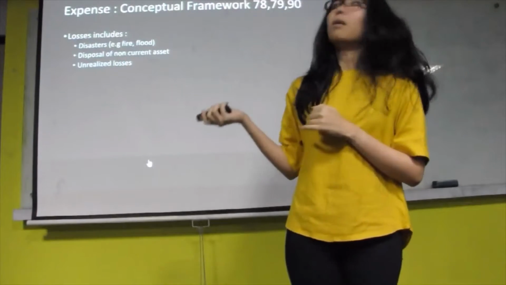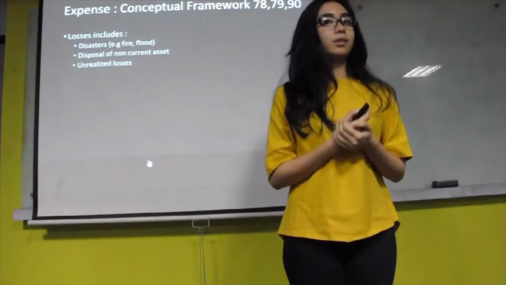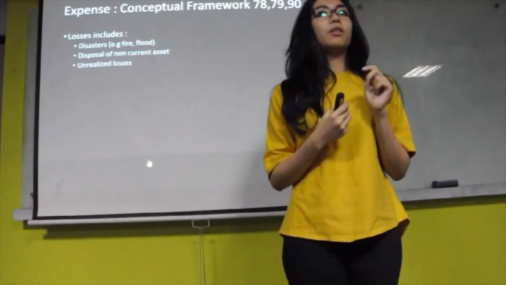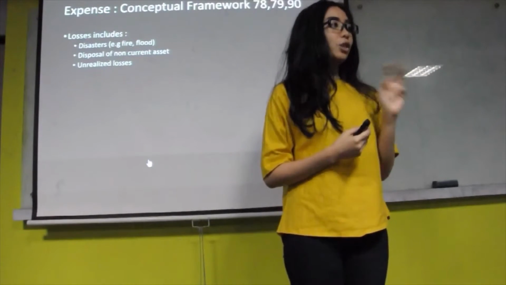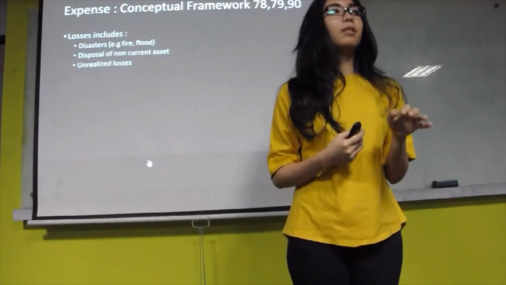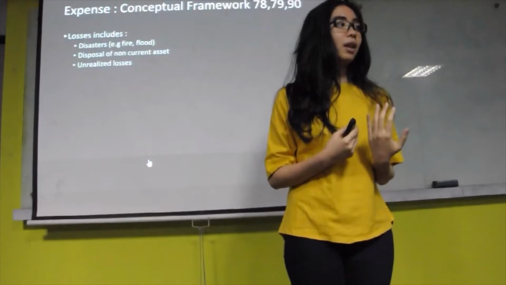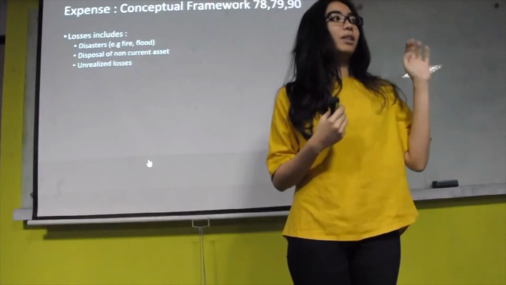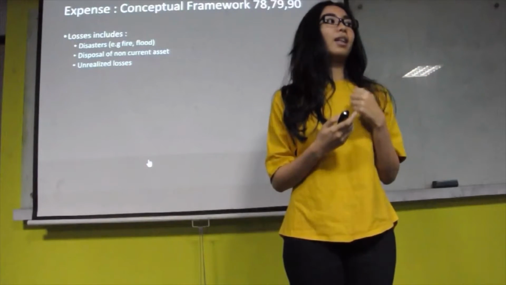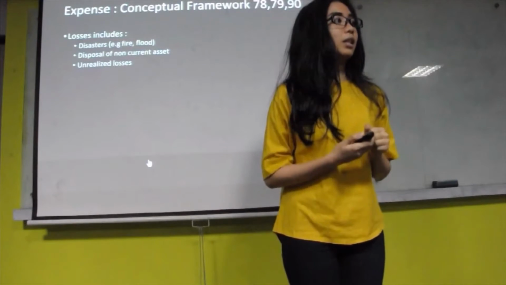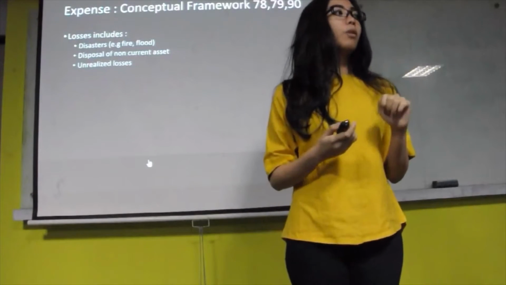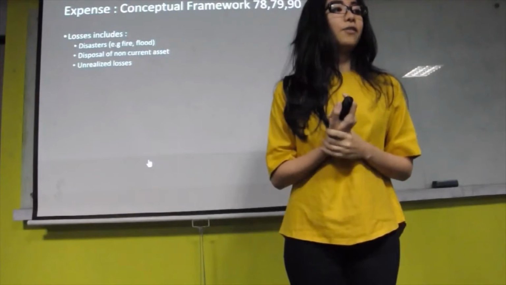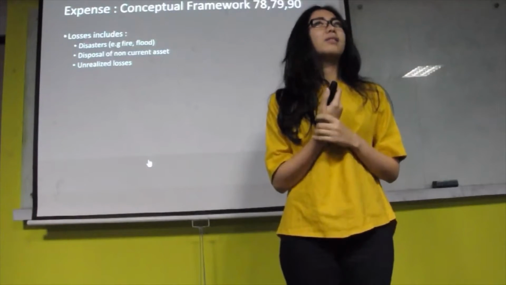The next is about the losses. Losses include disasters, for example fire and flood. The second one is disposal of non-current assets. The third one is unrealized losses, for example the deflation of a foreign exchange rate, which is not realized yet, but is only an impact of a debt or outstanding receivable of an entity in that foreign currency. These are all normally presented separately from income or expense of an ordinary activity, but might influence the economic decisions of the stakeholders.